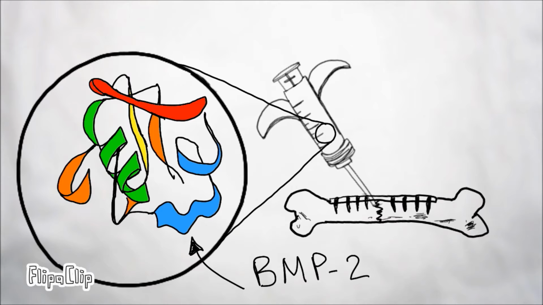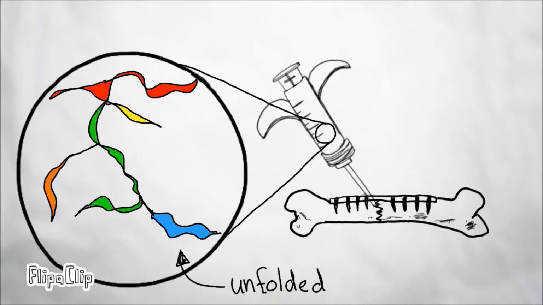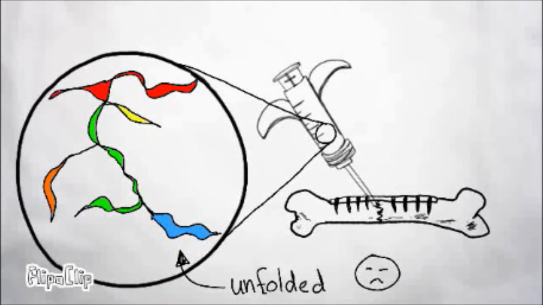How much stress can proteins handle before they unfold or break? Will they need a massage like mommy does after PTA meetings? In general, your proteins can handle around 3 pascals of shear stress before they begin to show unfolding, which is probably a lot less stress than your mother goes through.